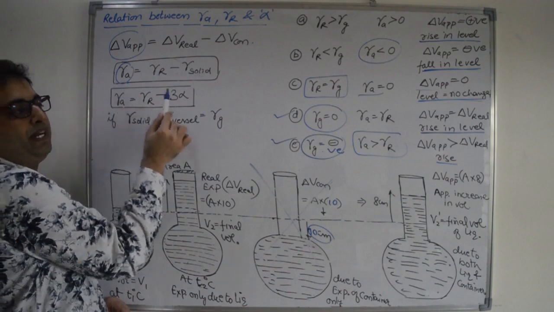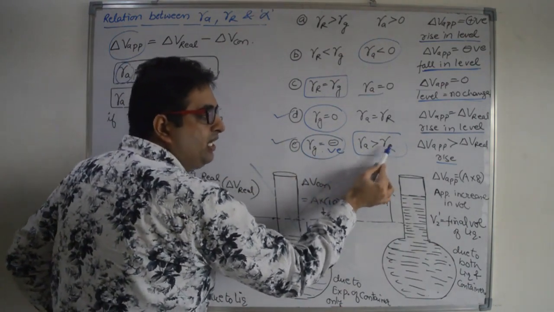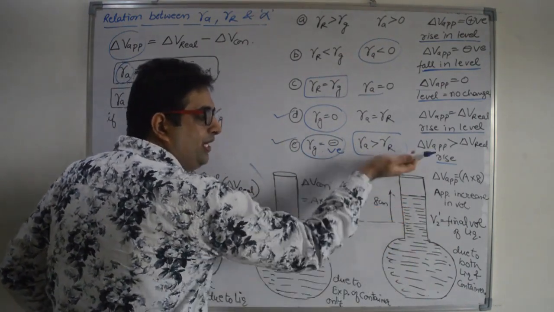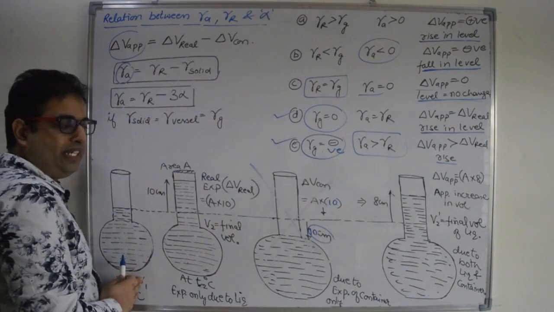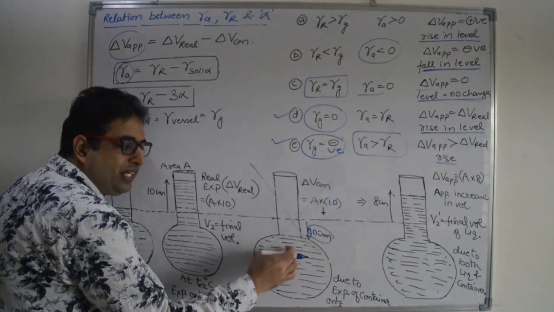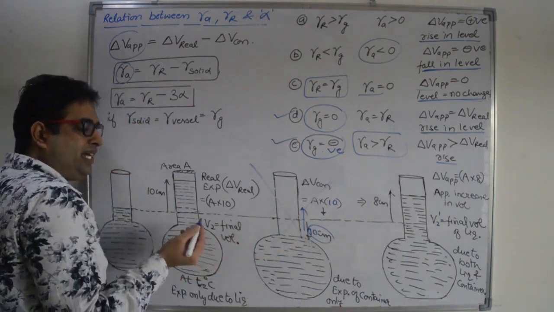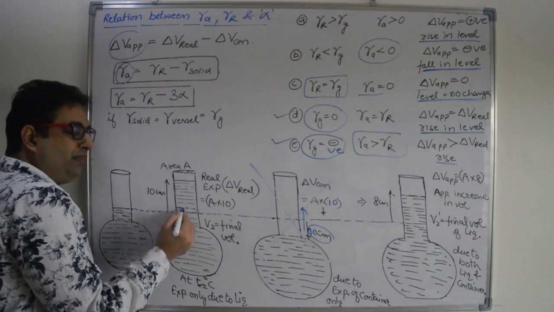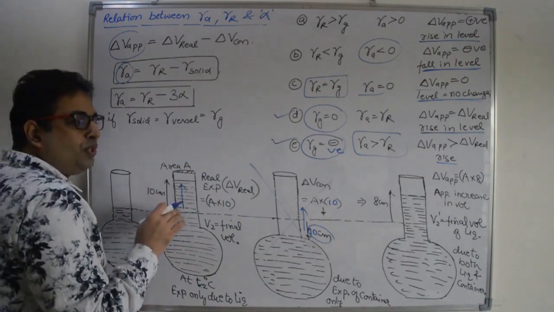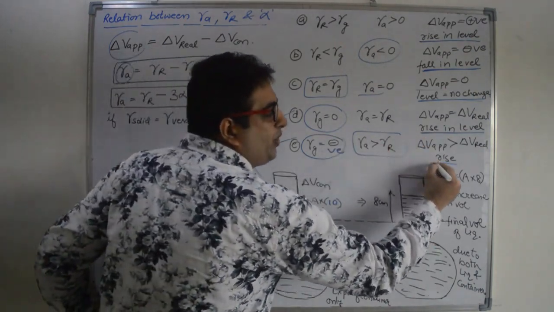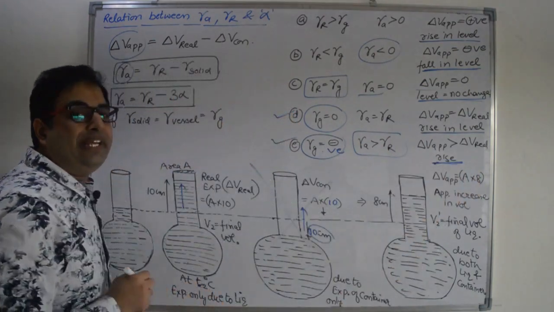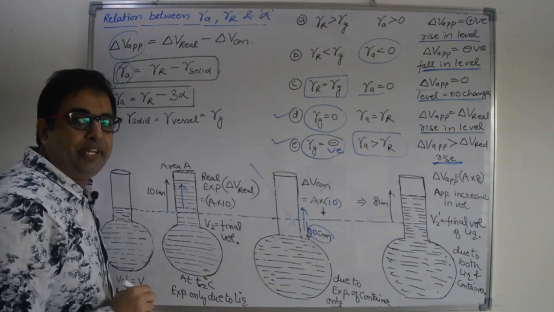That means the level of the liquid will increase more than the real expansion. Due to decrease in volume of the container, the level will increase, and simultaneously the volume of the liquid is also increasing. So there will be more increase in level of the liquid. Got my point?